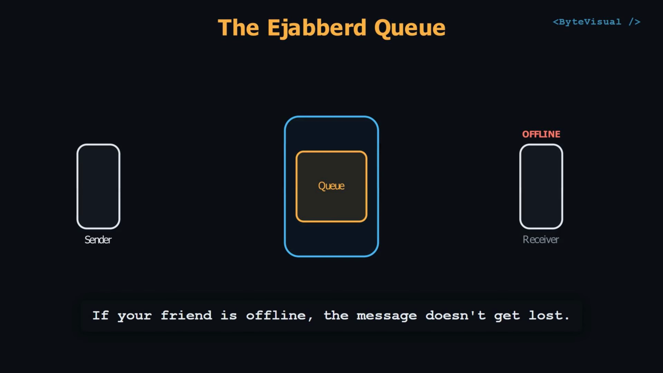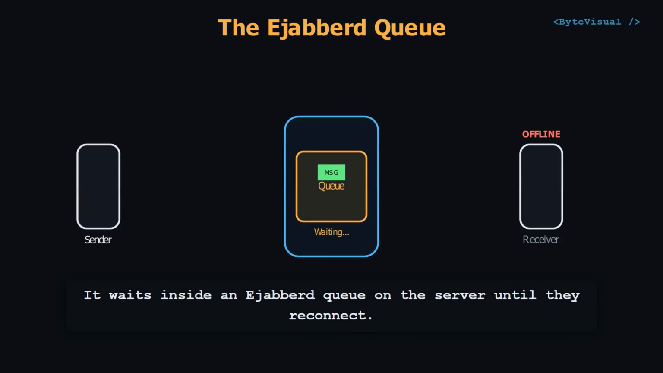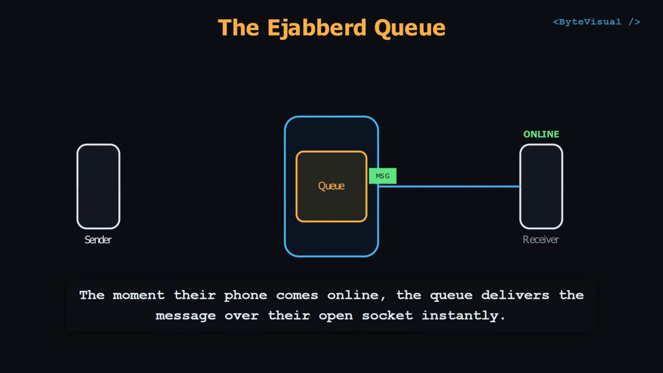If your friend is offline, the message doesn't get lost. It waits inside a queue on the server until they reconnect. The moment their phone comes online, the queue delivers the message over their open socket instantly.